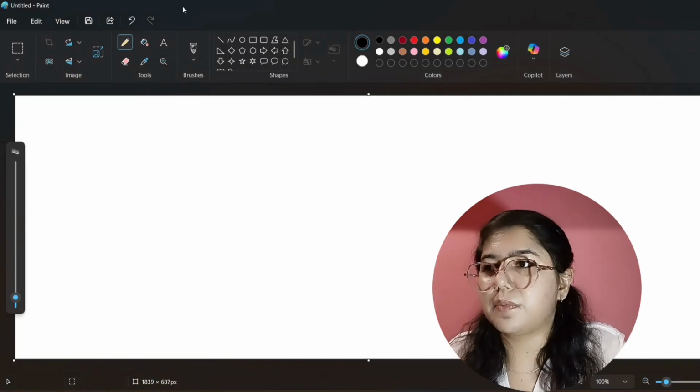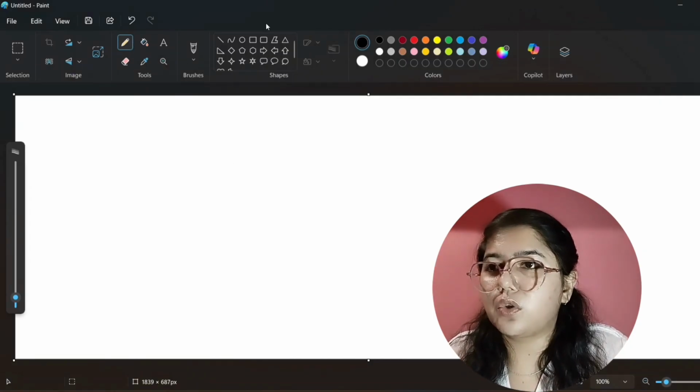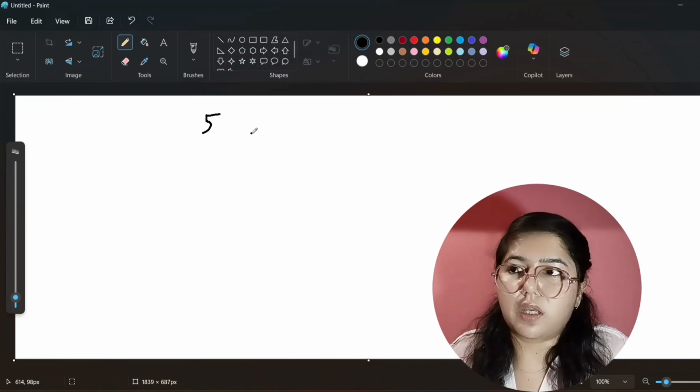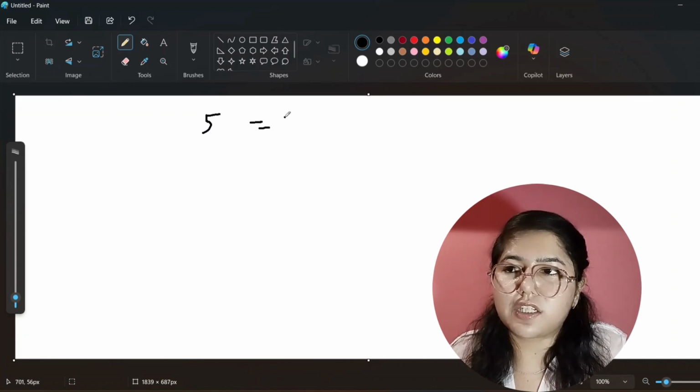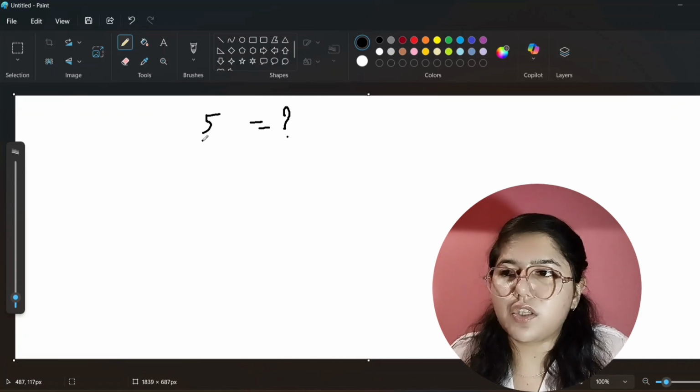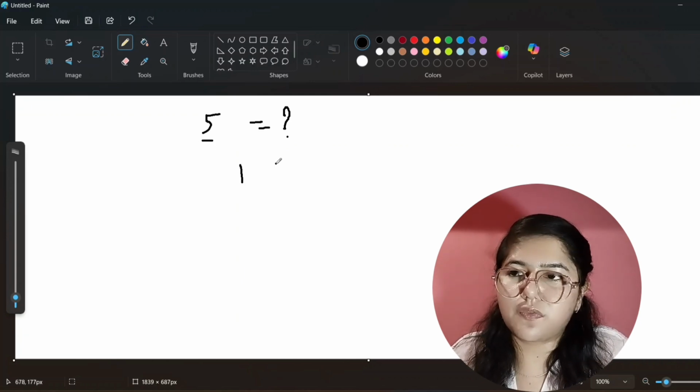For this, let me first explain the logic. See here. If 5 inches are there, and how many centimeters will be there, we don't know. So currently for 5 inches, I'll divide it into each inch. See here, this is the first inch, this is the second inch, this is the third, this is the fourth, and this is the fifth.